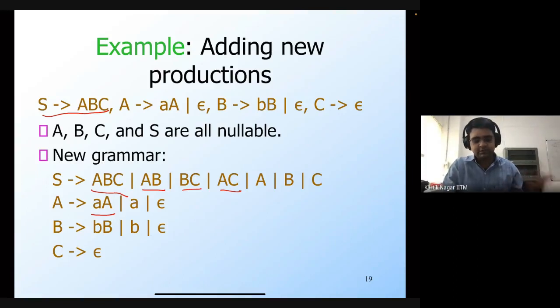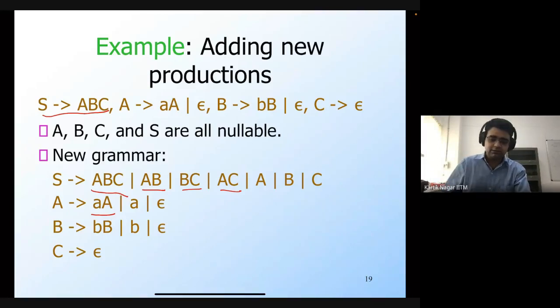The reason that we are doing this is because we want to make sure that the derivation of any non-null string, if it involves an epsilon production, will still go through even after we remove the epsilon productions.